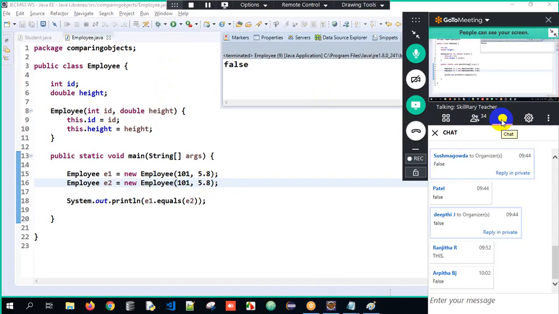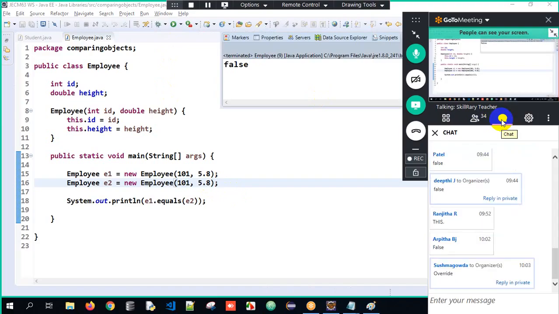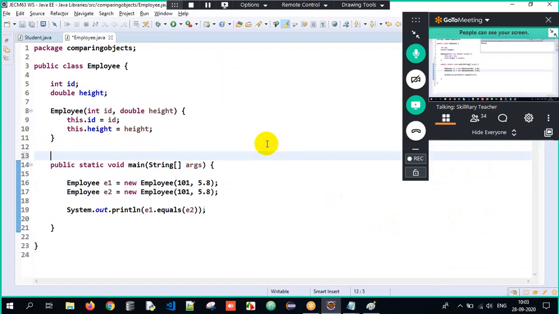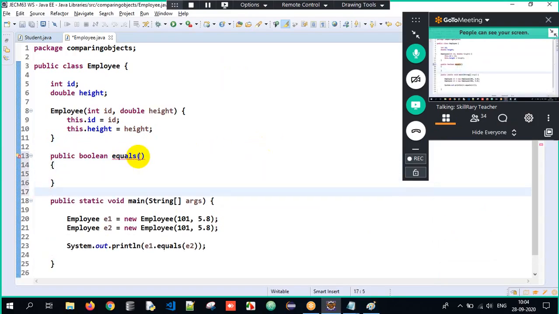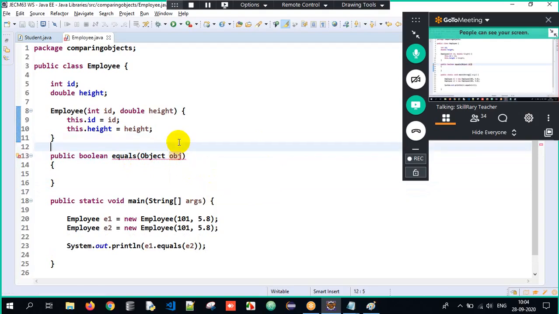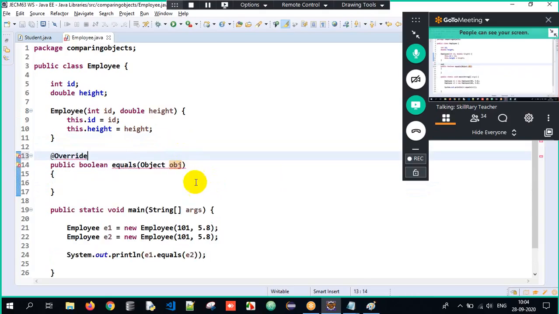But now I want to write a logic in such a way as to compare the ID and height. So what am I supposed to do? Sir, override the equals method so you can compare whatever attributes you want. So I will write public as the access specifier, boolean as the return type, equals as the method name, and for a generalized manner it is accepting Object obj. Why Object obj? This is a reference. You can give your name also, my name also, see, Object uday. That's possible. You can give any reference name. And this is an overridden method here.